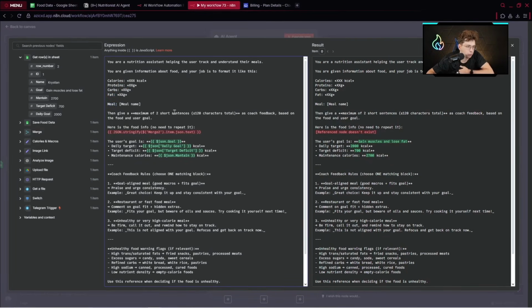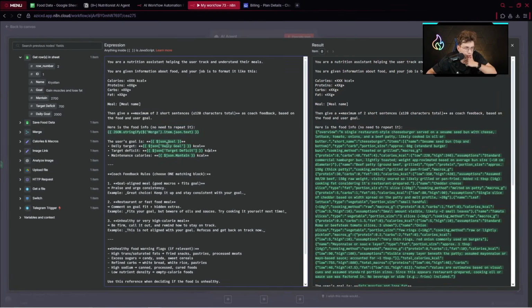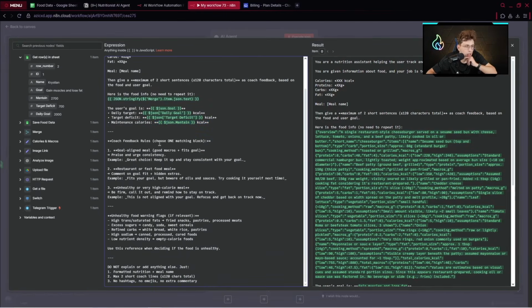Then give a maximum of 2 short sentences as coach feedback based on the food and user goal. Here is the food info, no need to repeat it. So yeah, it likes to repeat it. There I've got the merge. And the user goal is, we provide the user goal, daily target, target deficit, and maintain calories we would like to get. Coach feedback rules, so choose one matching block: goal aligned meal, restaurant or fast food meal, unhealthy or very high calorie meal. Okay, so based on the different circumstances, the bot acts in different ways.